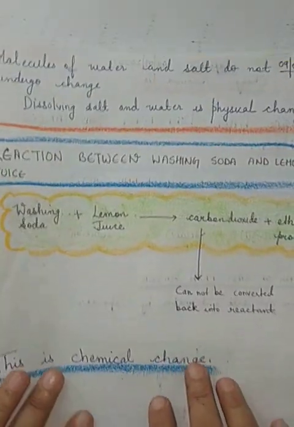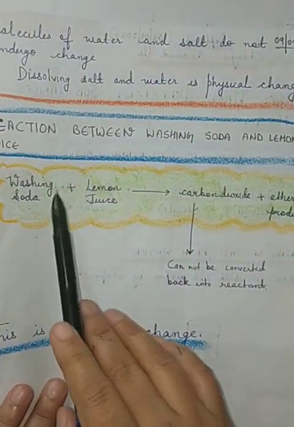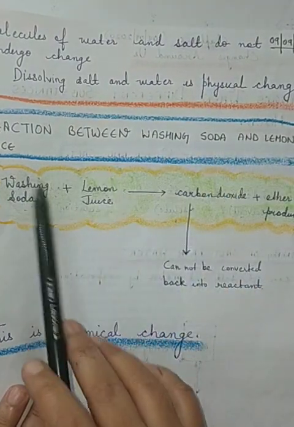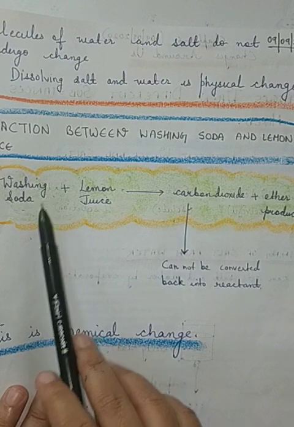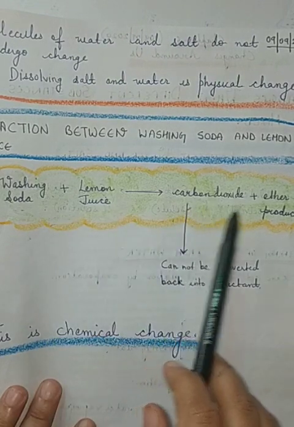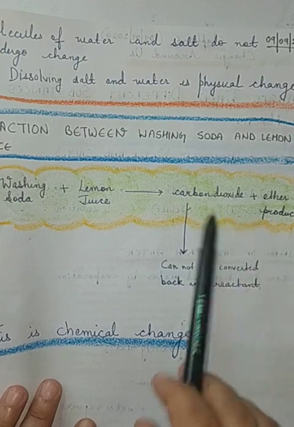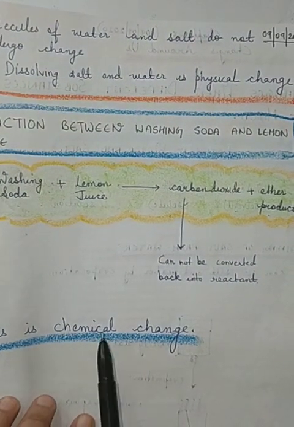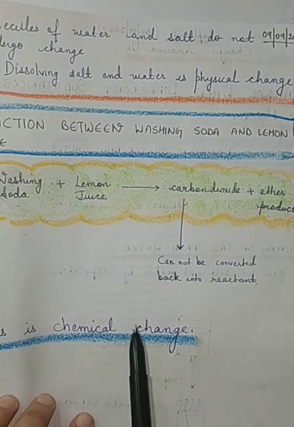Now coming to the second type of reaction, which is a very easy reaction: the reaction between washing soda and lemon juice. When we mix washing soda and lemon juice, it forms carbon dioxide and some other product. Now this is a chemical change. Why do we say this reaction is a chemical change?